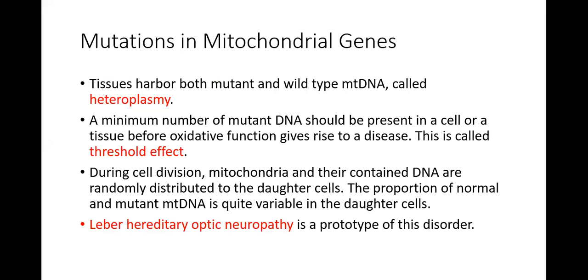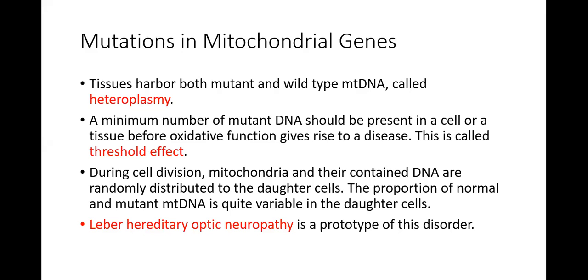Normal oxidative phosphorylation will occur. But when the mutant DNA becomes more than that and normal DNA is less, then this is going to show its effect. This level is called the threshold effect. After that mutant level, the threshold effect occurs and oxidative phosphorylation is going to stop in the cells.